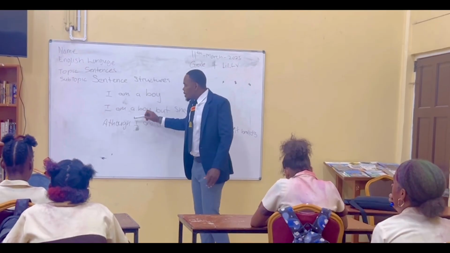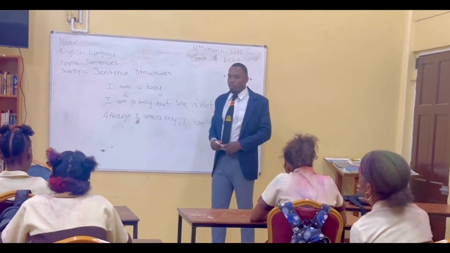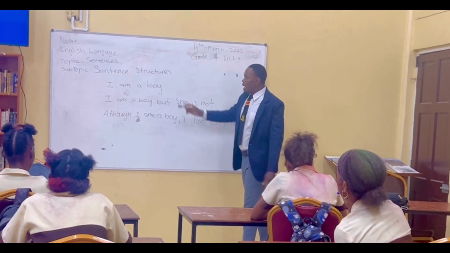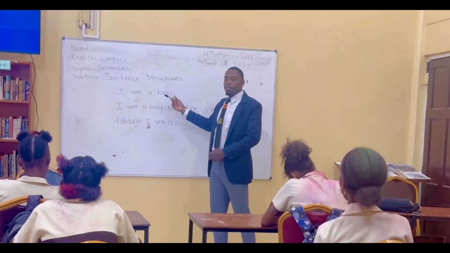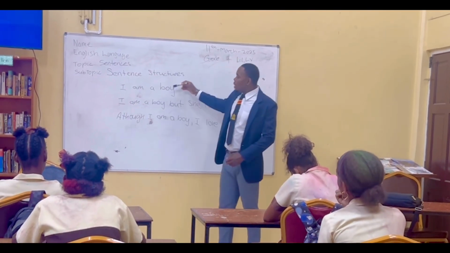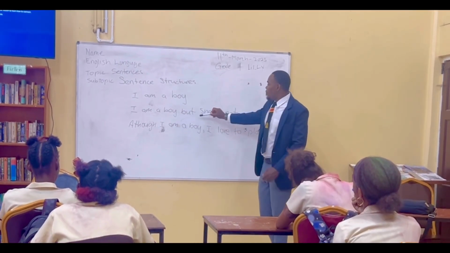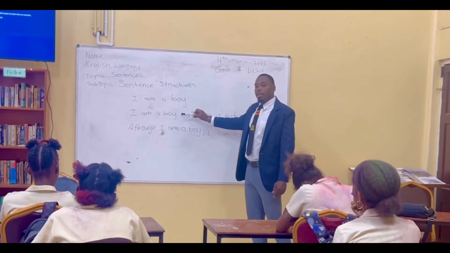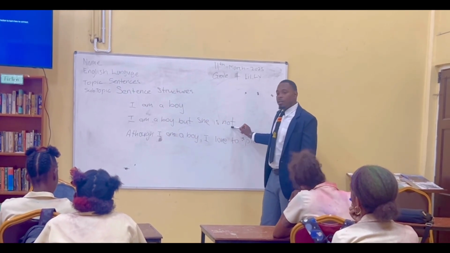Since we're dealing with sentence structures, you have 3 sentences here. Which one seems the simplest? I am a boy, the first one, right? So this is a simple sentence. And what we could actually see from I am a boy, it builds and it gets larger. I am a boy, but she is not.